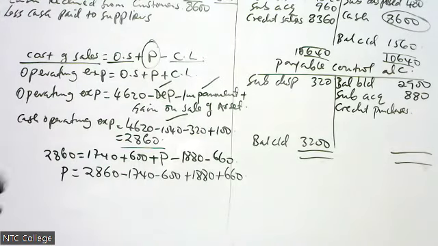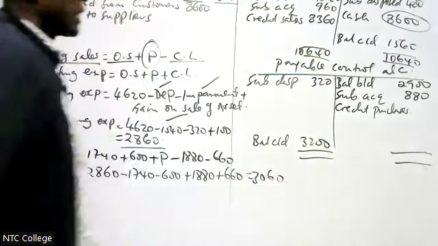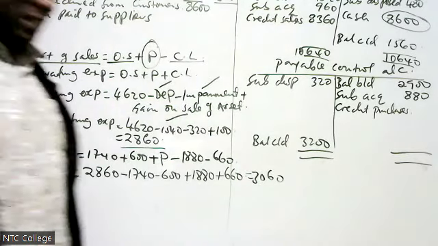Then when we do our total, it will be 2860 minus 1740 minus 600 plus 1880 plus 660, 3060. I'm getting 3060. Therefore, my purchases P is 3060.